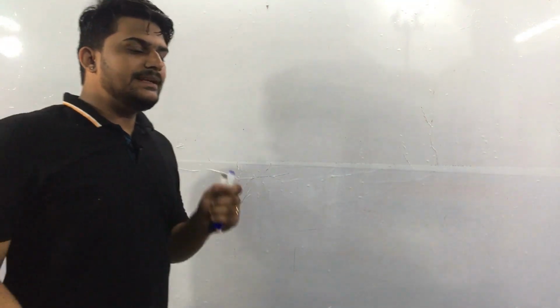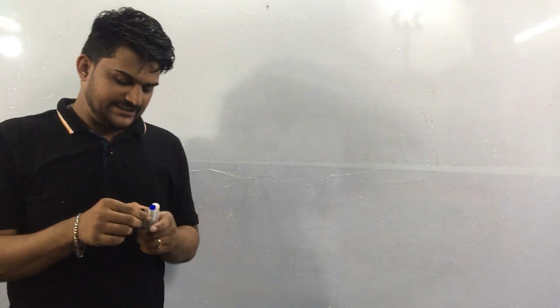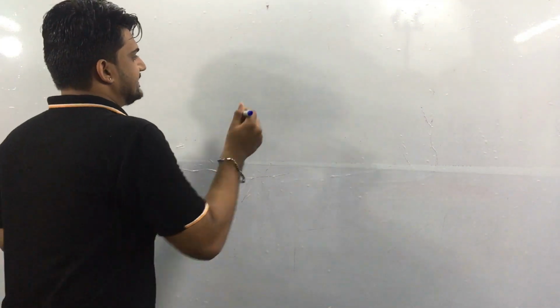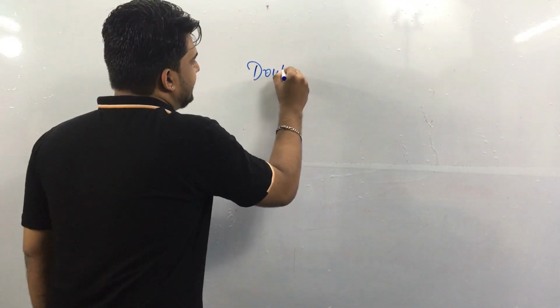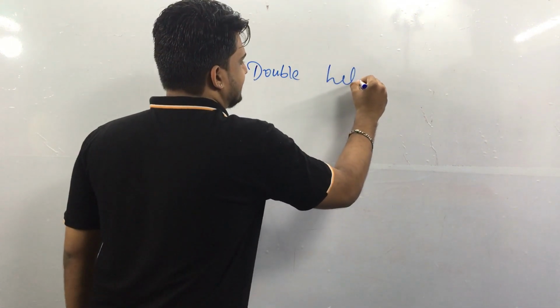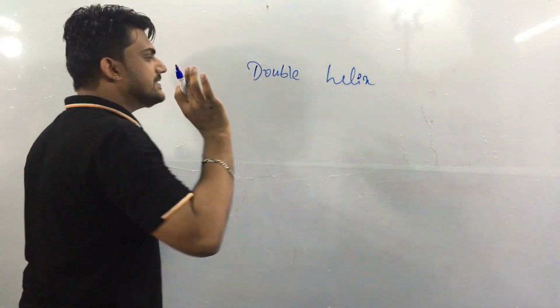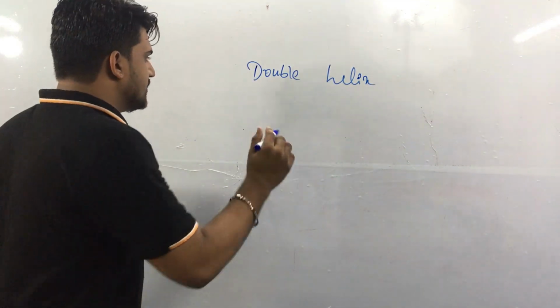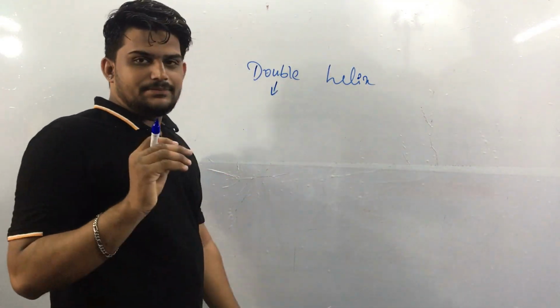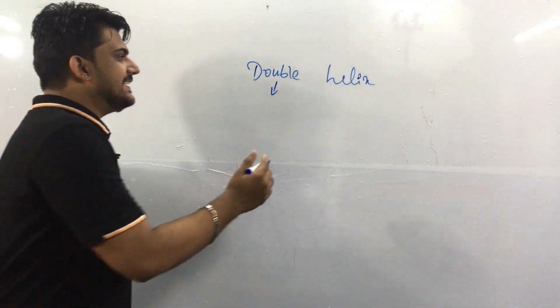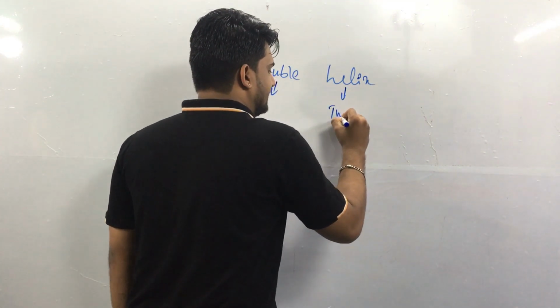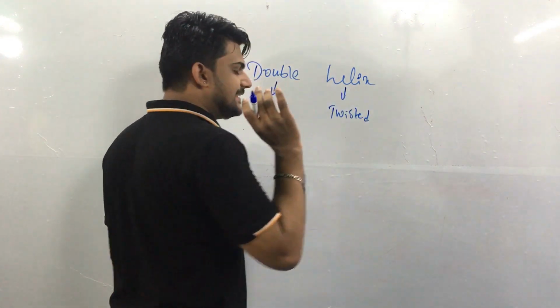Double helix, so the name itself suggests, right? So what is the double helix model of DNA? Double means two, right? Helix means twisted. We can consider it as twisted.